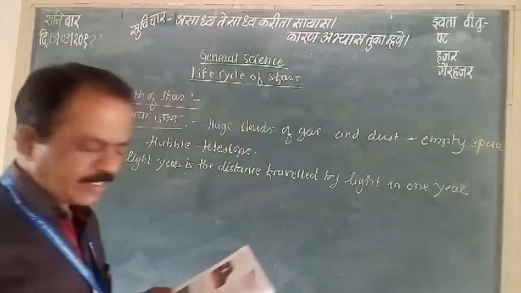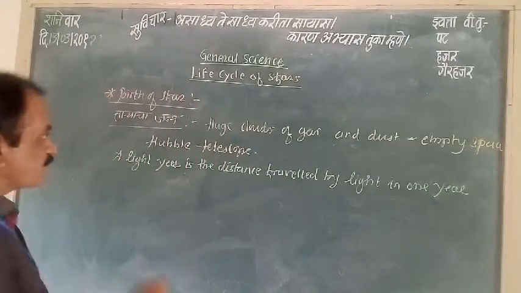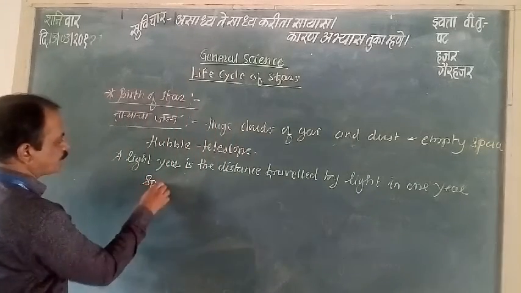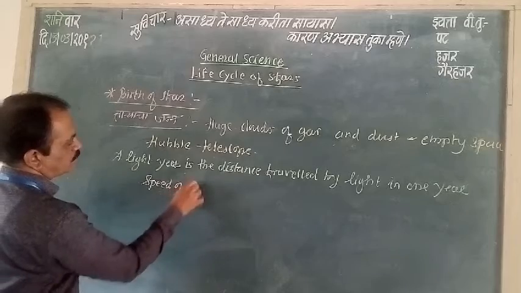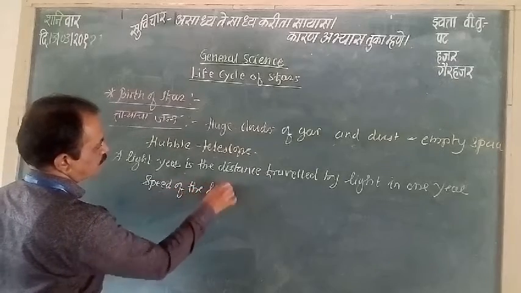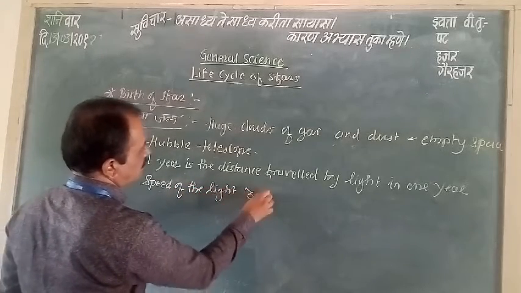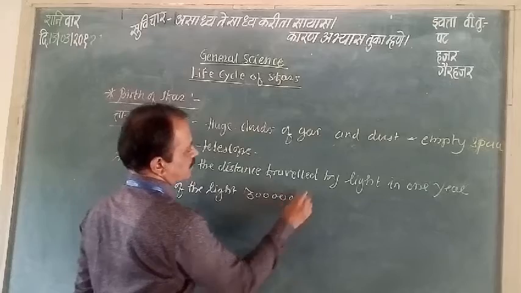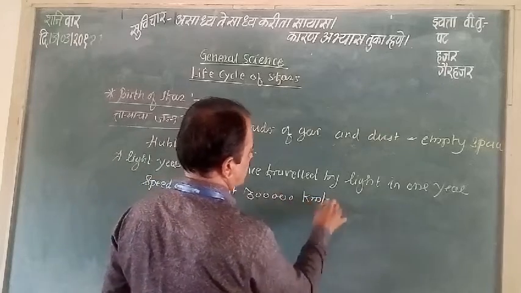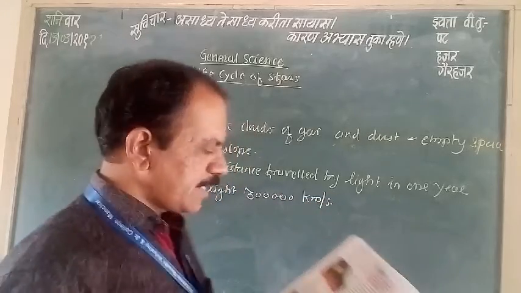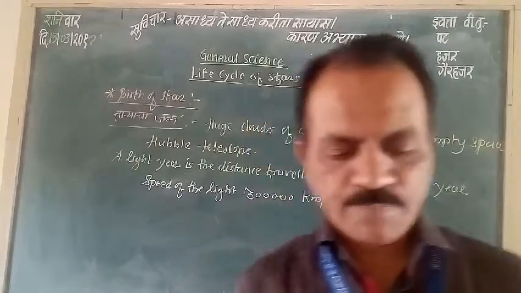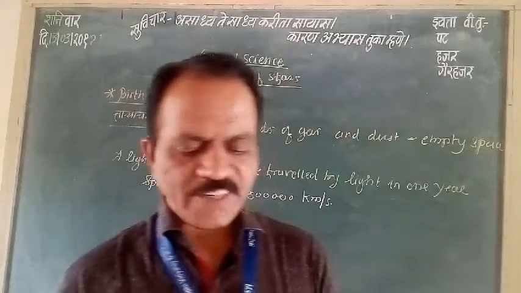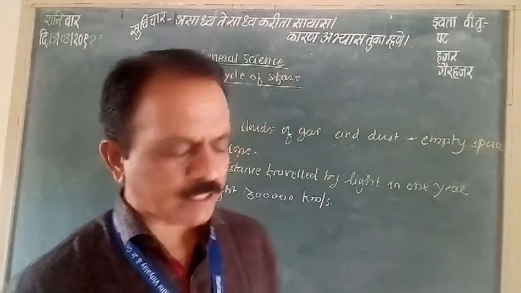As the speed of light is about 3 lakh kilometers per second, the light year is equal to 9.5 into 10 raised to 12 kilometers.